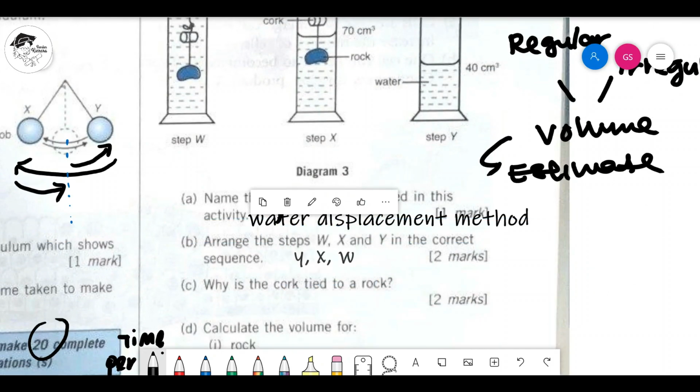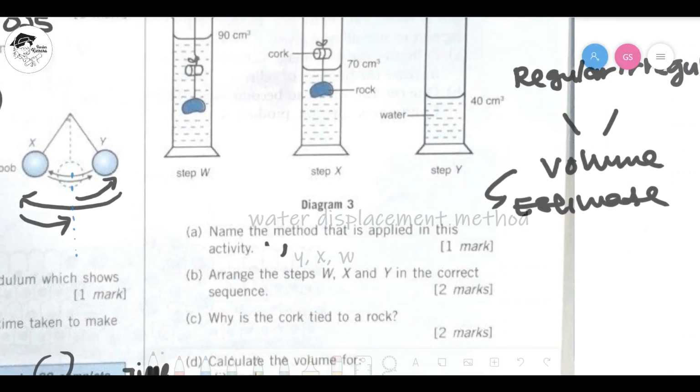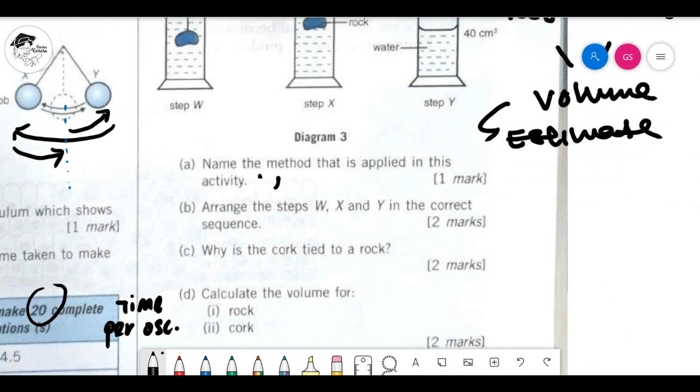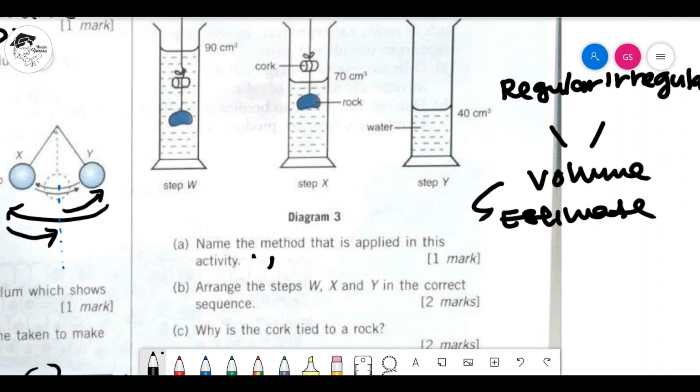Okay, why is the cork tied to a rock? Okay, but this is the question. Why is the cork tied to a rock? Sebab now we examine both the volume of the cork and the rock. If you only throw the cork into the water, what happens is the cork definitely is going to float in the water. And when the cork floats in water, that means the cork is not fully submerged like the one in W. The one in W is where it is fully submerged, you know. Fully submerged means it goes into the water completely. And this is what we want.